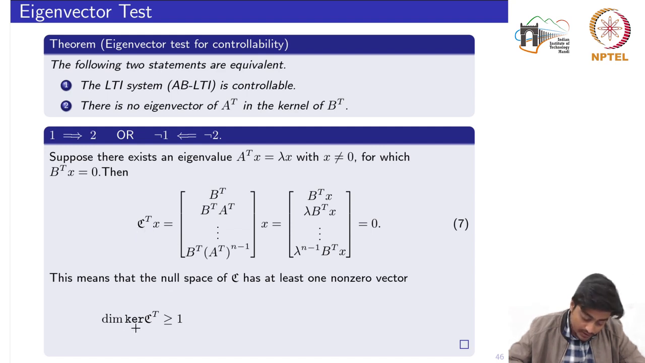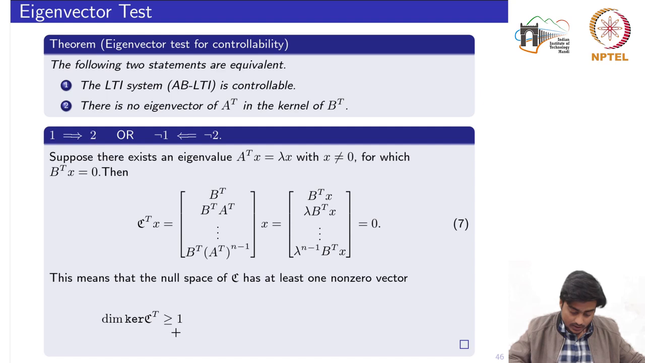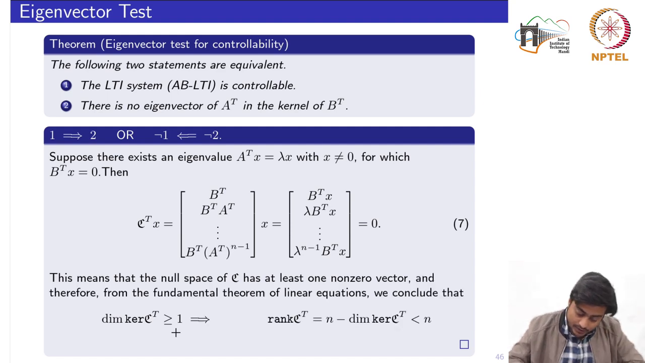So the dimension, or the nullity, of that subspace is at least 1, or greater than or equal to 1. Now if we use the fundamental theorem of linear equations, if you remember, we have nullity plus rank equal to the number of columns of that matrix. So here we have the rank of C transpose is equal to the number of columns, which is n, minus the dimension of the kernel of C transpose, which is the nullity.